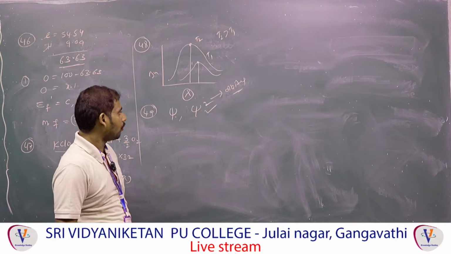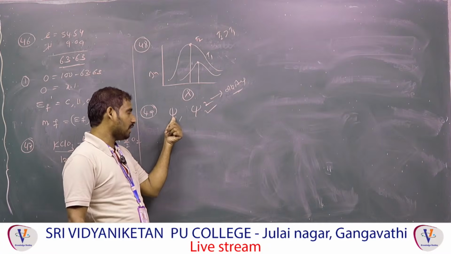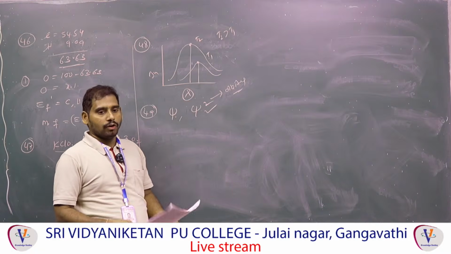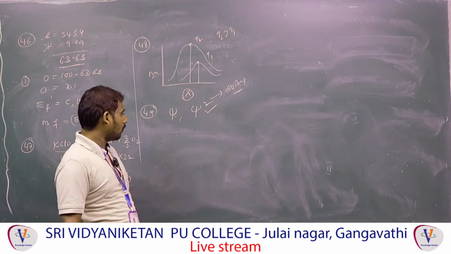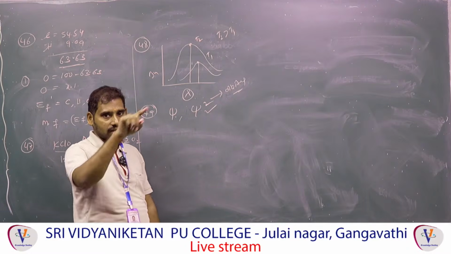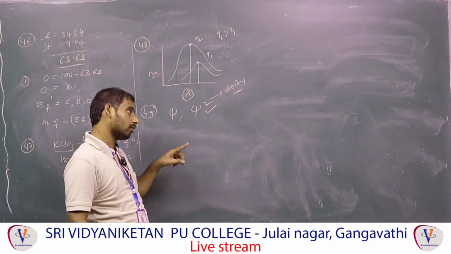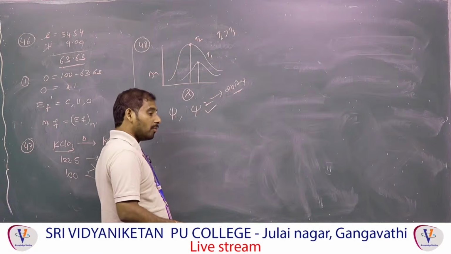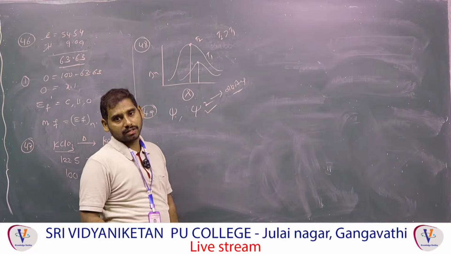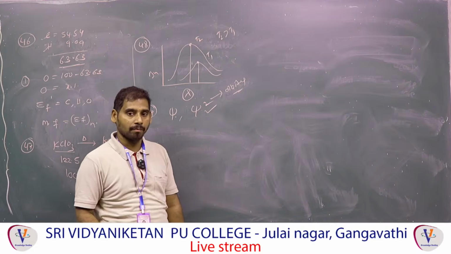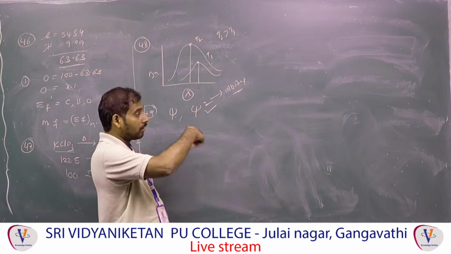Once again, observe. What is orbital? Orbit means it is circular. The electron revolving around the nucleus in a circular path is called an orbit. Now this is called orbital. Orbital means the probability of finding electron density is maximum around the nucleus.